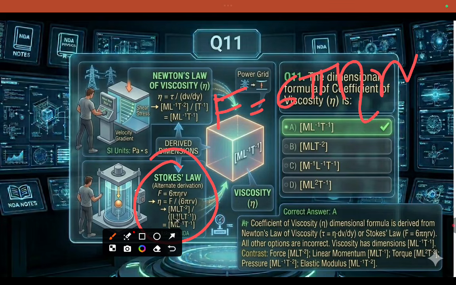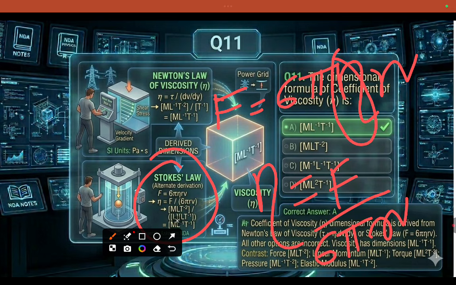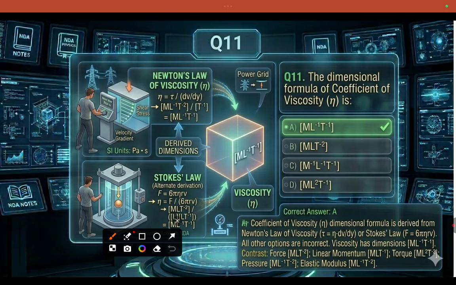So eta, the coefficient of viscosity, is F by 6 pi r v. F is M L T minus 2, r is distance, and v is velocity, length by time.